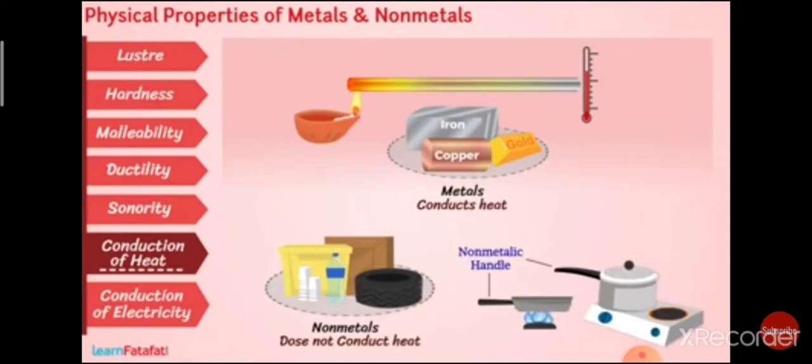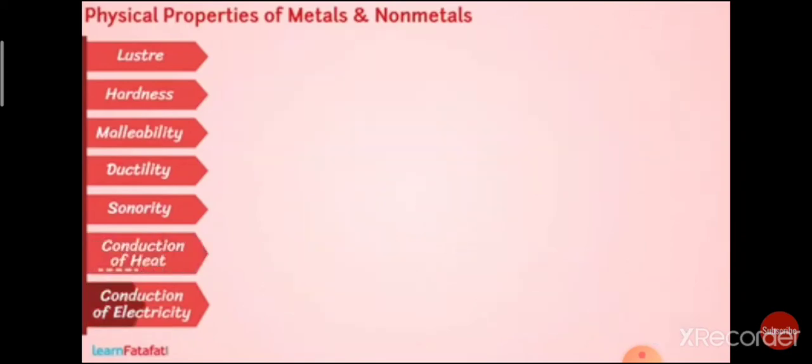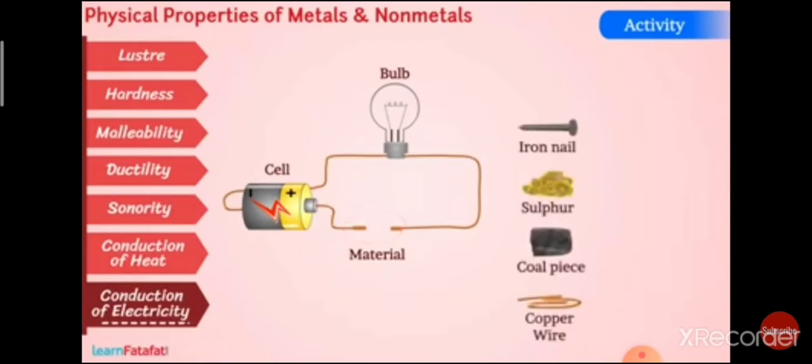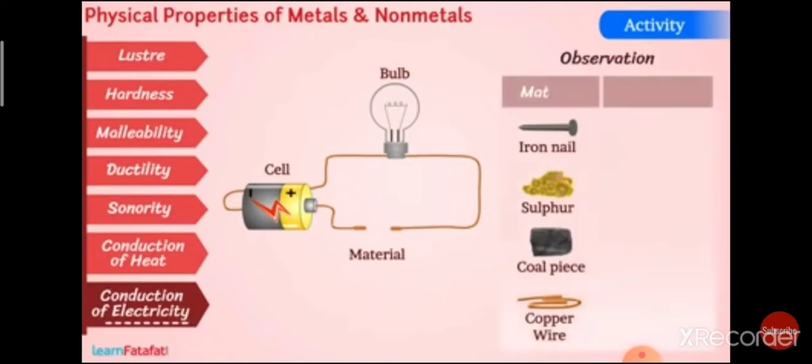So the next property is conduction of electricity. For this, again we have to perform an activity. You have to connect the circuit as shown in the diagram. Now students, you have been given an iron nail, sulfur, a coal piece and a copper wire. You have to use each and every object, or material, and check whether the bulb glows or not.